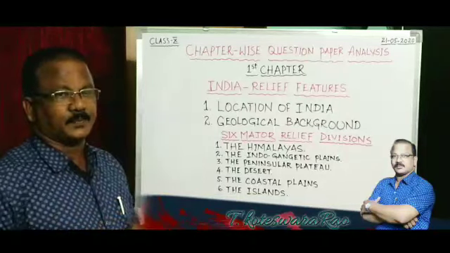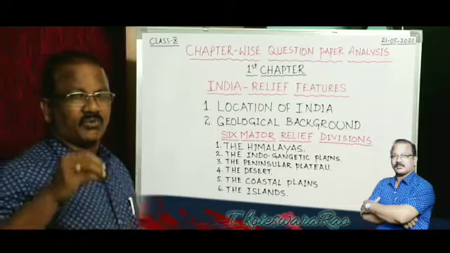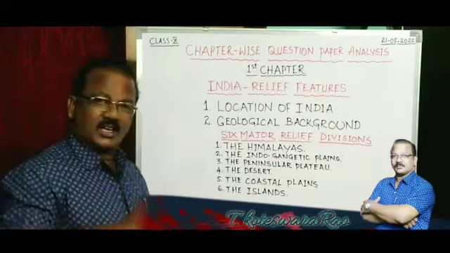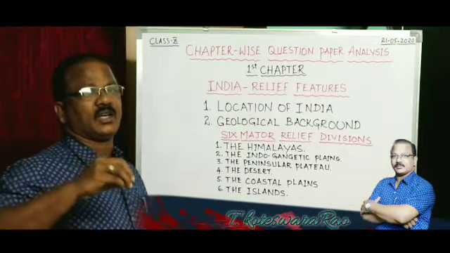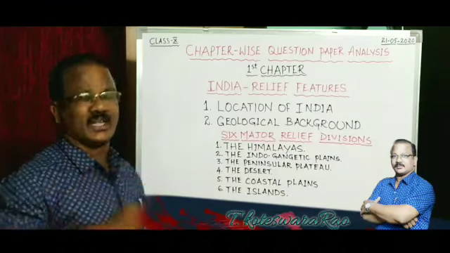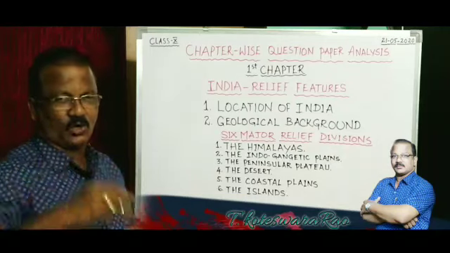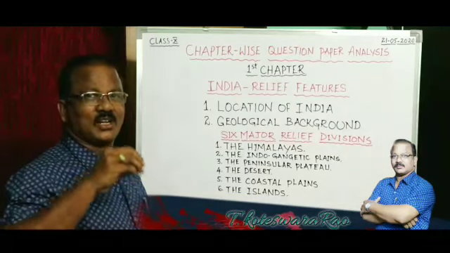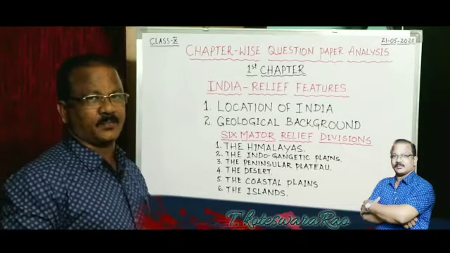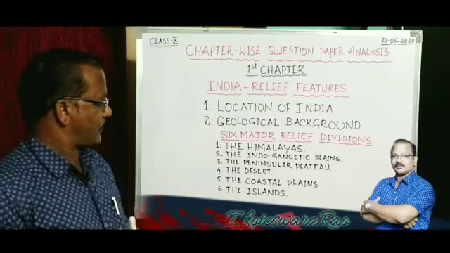And if they ask when the Himalayas were formed, 50 million years ago the Himalayas formed. And if they ask when early humans, that is hunter-gatherer human beings, emerged on the earth, you have to write it is 1.8 million years ago. So you should be perfect in these in-text questions, and they may ask them.